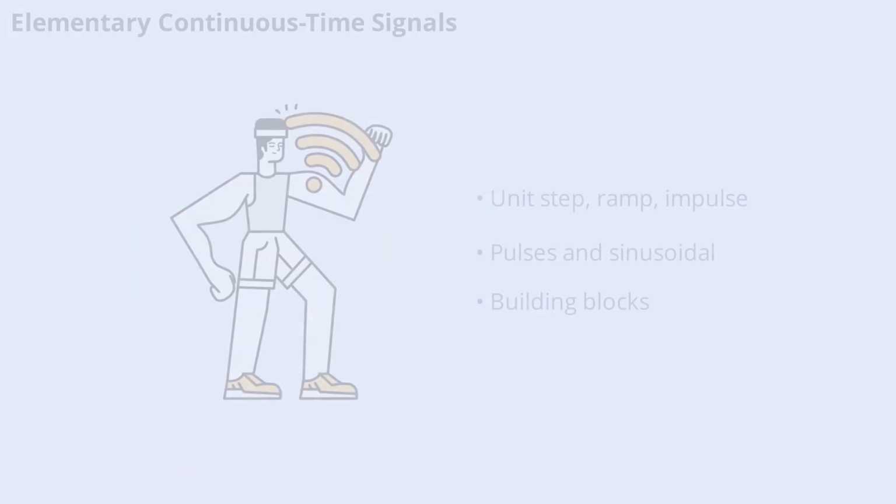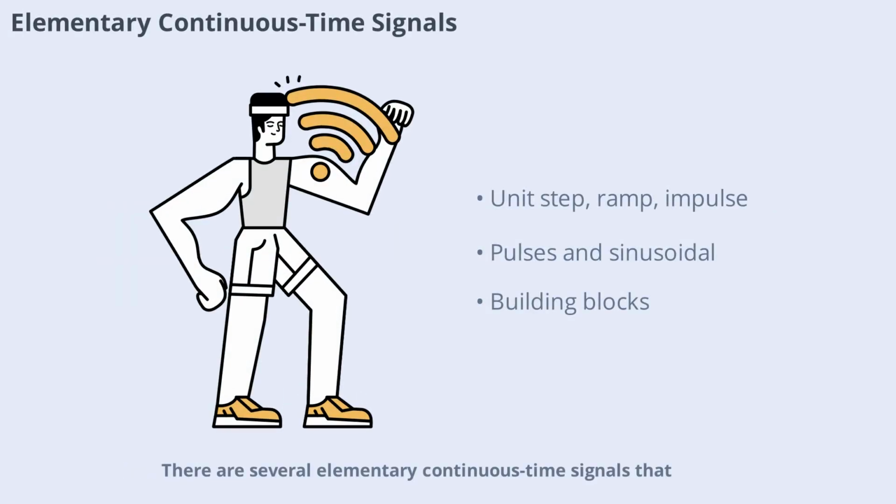There are several elementary continuous time signals that form the building blocks for more complex signals. These include the unit step function, unit ramp function, unit impulse, unit parabolic function, rectangular and triangular pulses, signum, sinc, Gaussian, sinusoidal, and exponential signals. Each of these has unique properties and mathematical definitions, making them essential for signal analysis and system design.